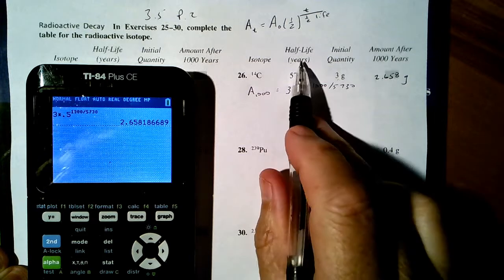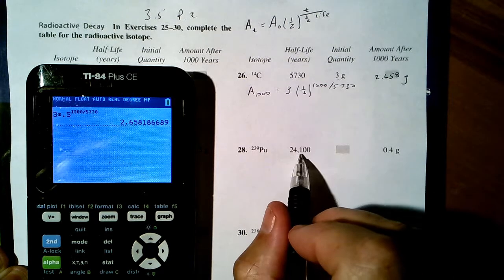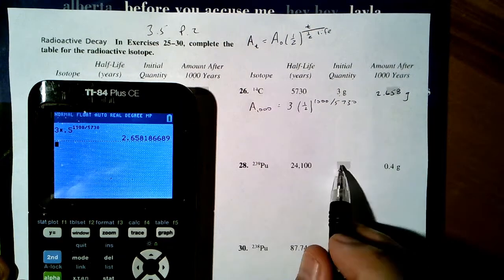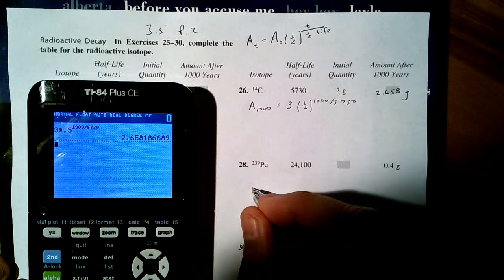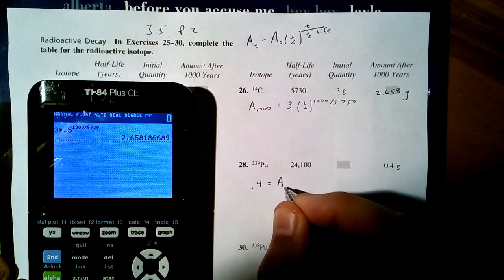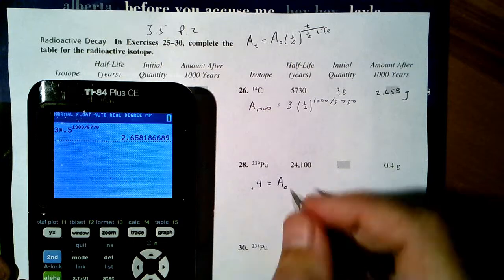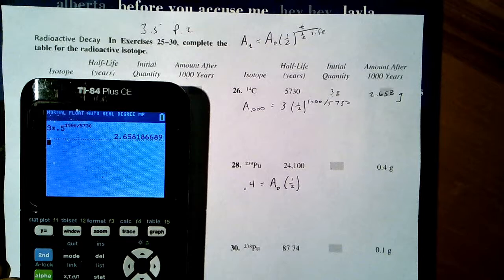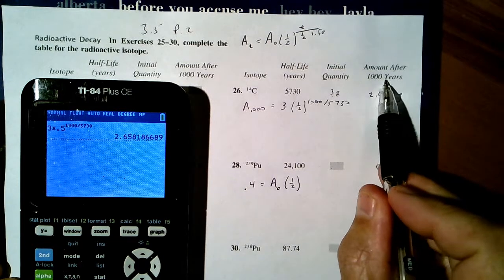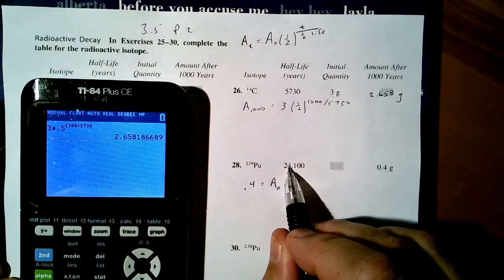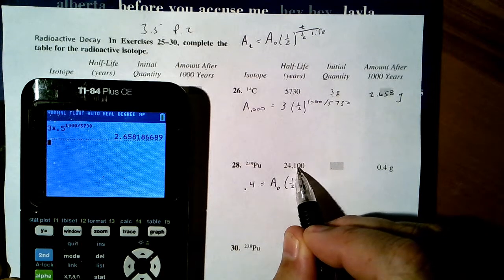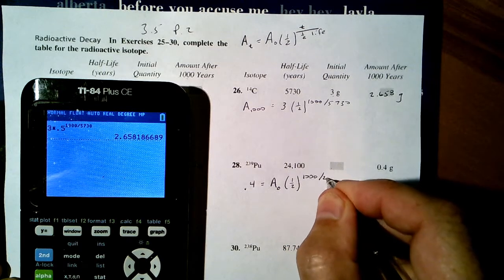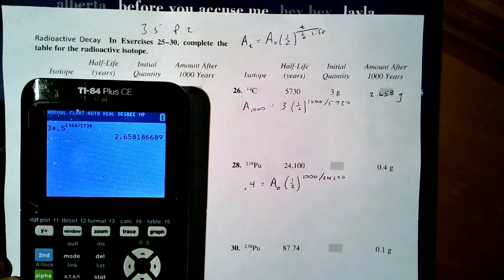So here, the half-life is given, 24,000 years. The initial quantity, the A0, amount at time 0, I don't know. But I do know that we end up with 0.4. What I'm looking for is the initial amount, which is going to be multiplied by 1/2. How many times? Just barely at all, really. Just a tiny fraction. It takes 24,100 years to multiply by a full half, and we're only allowing 1,000 years to pass. That is the fraction 1,000 on 24,100, which we could certainly reduce.